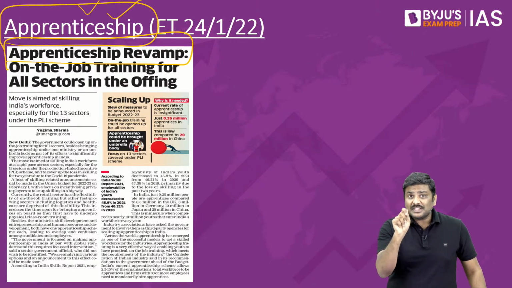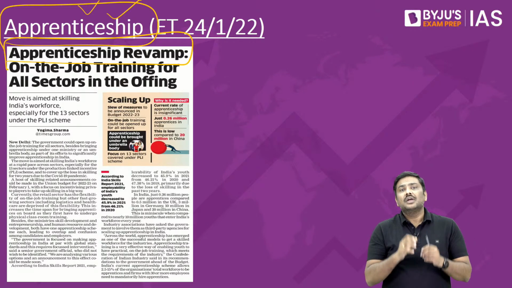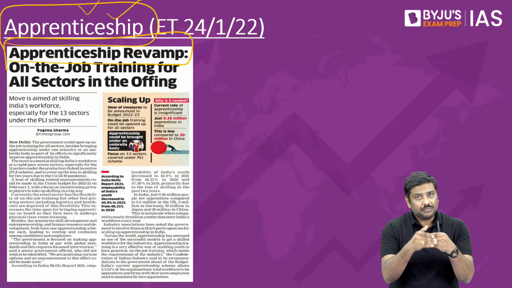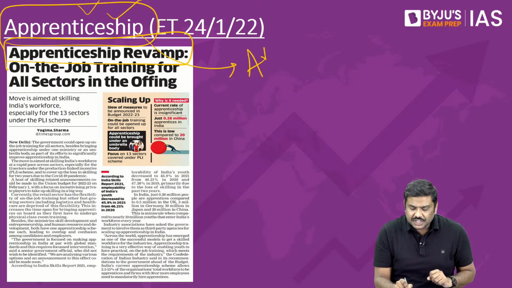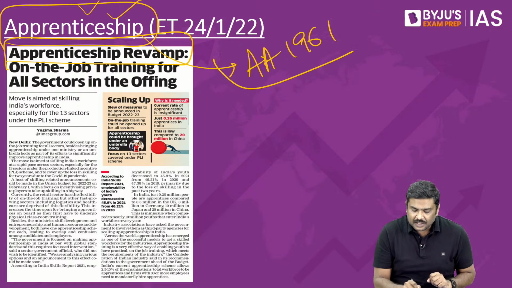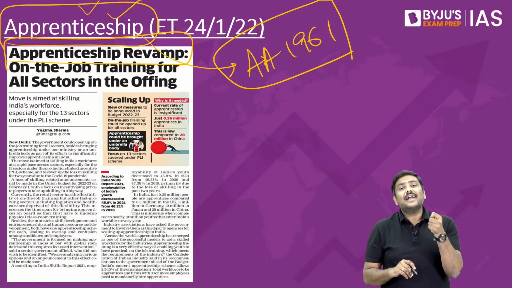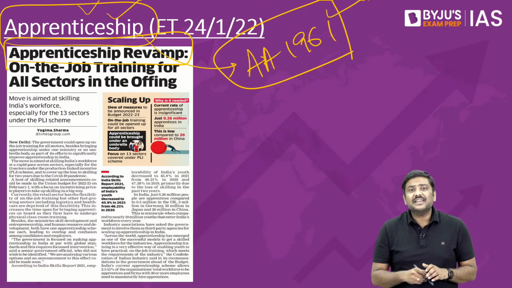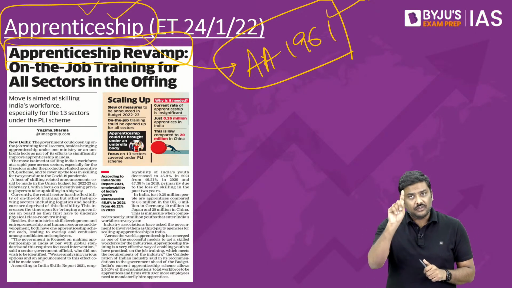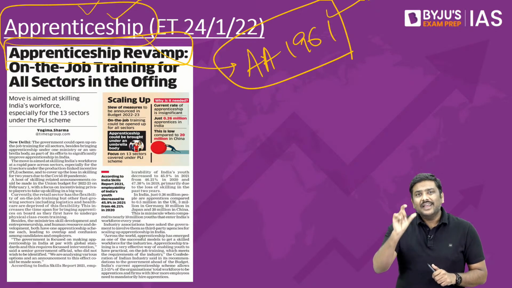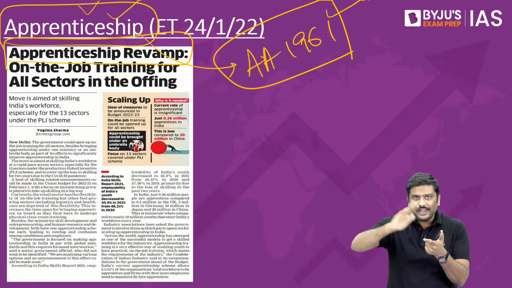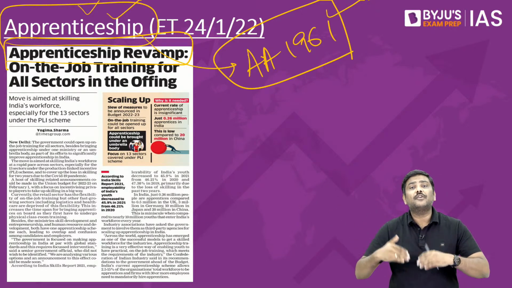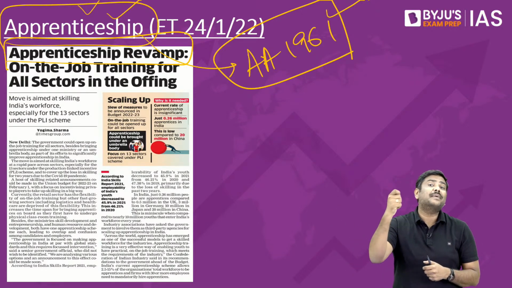In India, remember certain very important points here. The concept of apprenticeship is coming under the Apprenticeship Act of 1961. Remember the name. There is an act passed by the government, the Apprenticeship Act of 1961. First point. Second point, there are certain eligibility conditions which will either rule in or rule out certain people from getting access to programs of apprenticeship.